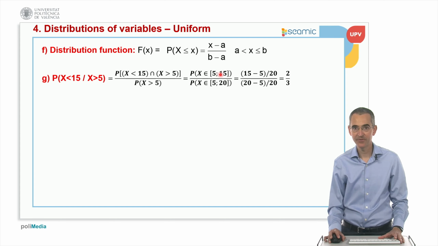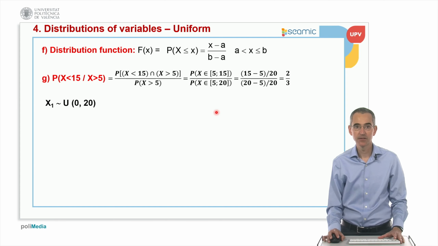Between 5 and 15, it's a rectangle. The base is that difference. The height is 1 divided by 20. And in the denominator, between 5 and 20, it's like the area of a rectangle. The base is 15, and the height is 1 divided by 20. So we make this calculation, and the final solution is 2/3.